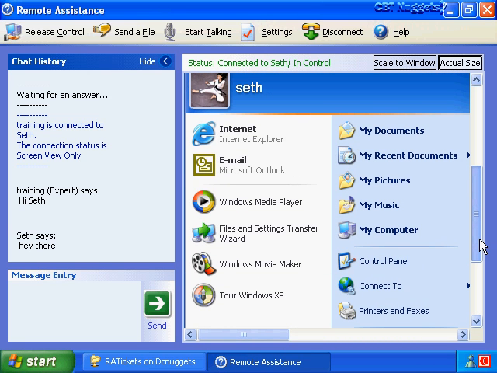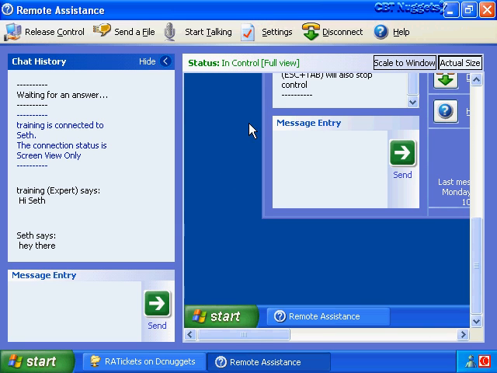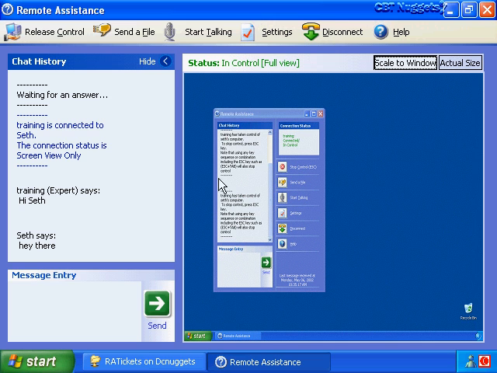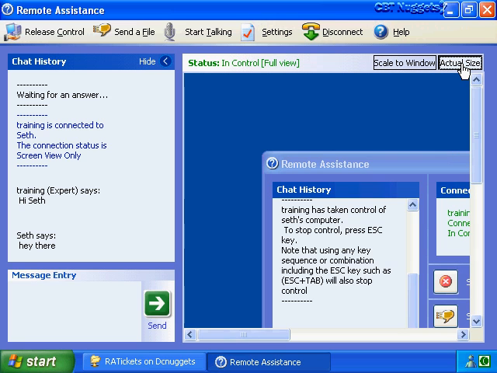Ooh, cool stuff. So now that we're in control of our novice user's computer, it's time to get down to business and troubleshoot the problem that's occurring on that computer. To facilitate that, we can change our window view from actual size to scale to window, and that allows us to see the entire desktop. For this example, I'm just going to use actual size.